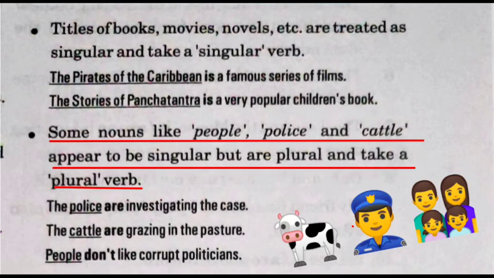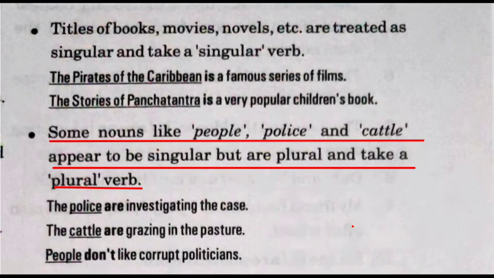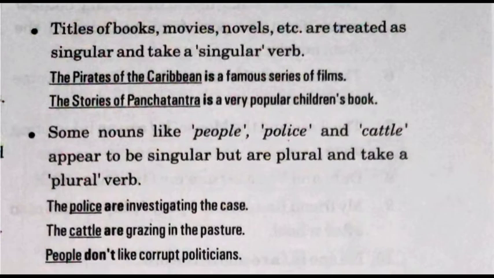Some nouns like people, police, and cattle appear to be singular, but are plural and take a plural verb. There are certain words that appear to be singular, but actually they are plural, like cattle, people, police. In those cases, we use a plural verb with them. For example, the police are investigating the case. The cattle are grazing the pasture.